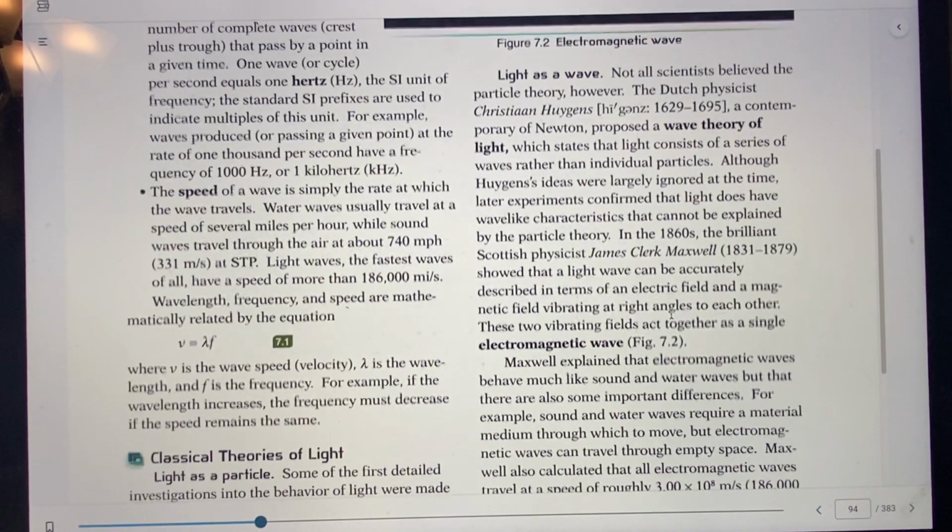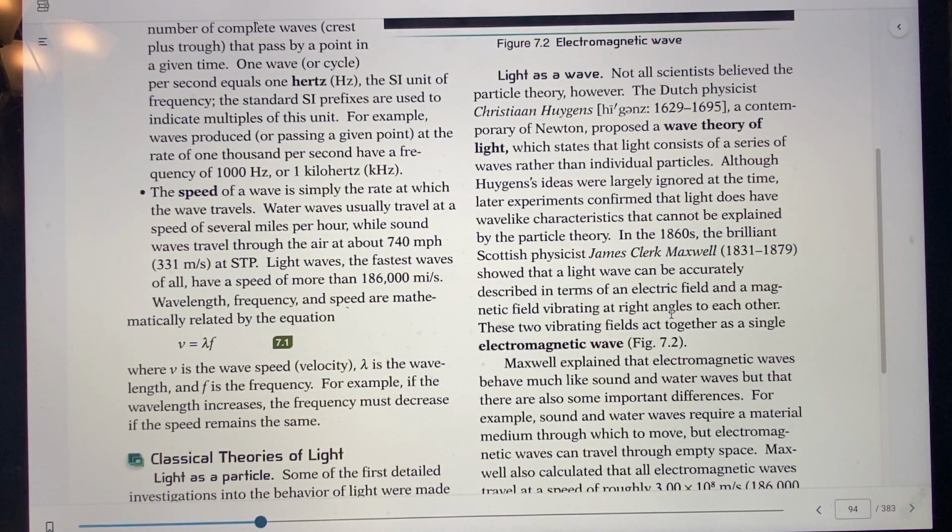But then, of course, we have something else. We have speed. What's the speed? Well, the speed of a wave is the rate at which a wave travels. It's how fast it travels. Velocity is speed, only in one direction. And then you have the wavelength and the frequency. The reason we need to know how to find the speed is that we have a formula for that. See, v equals wavelength times frequency.